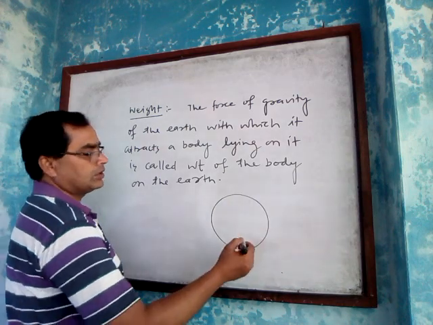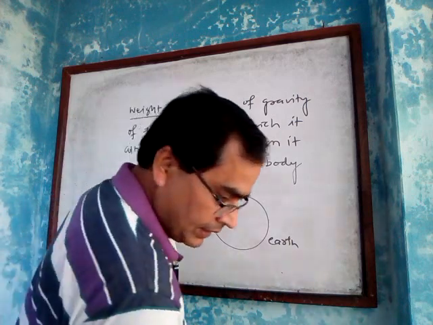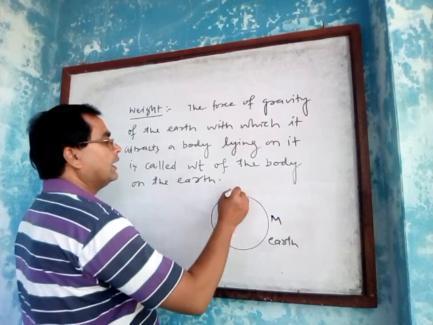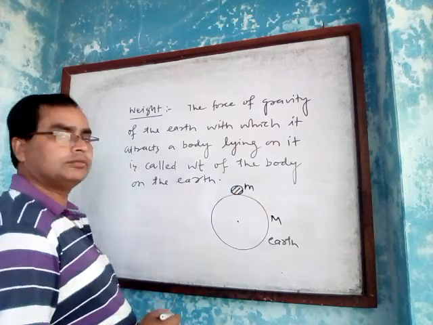Here, this is earth. Its mass is M, and this is an object of mass m.